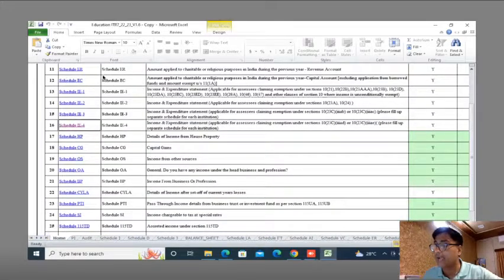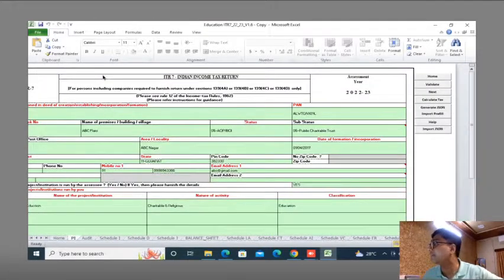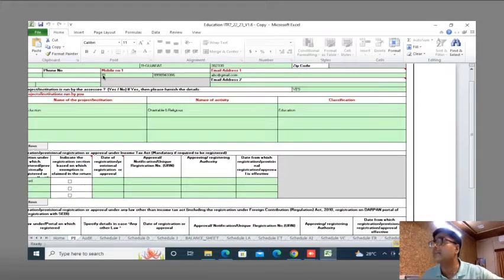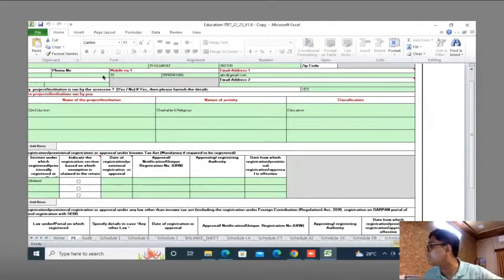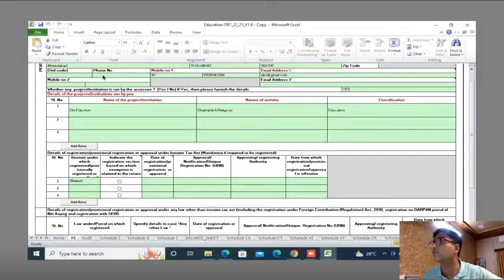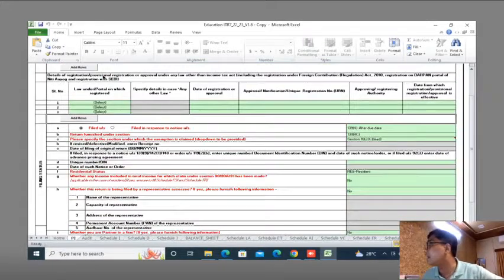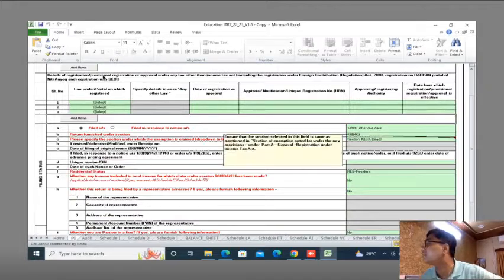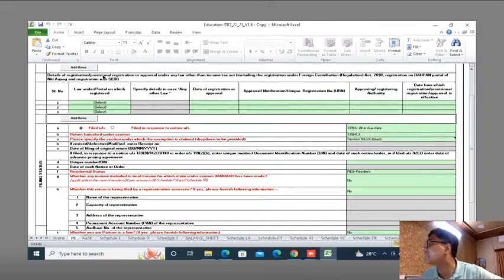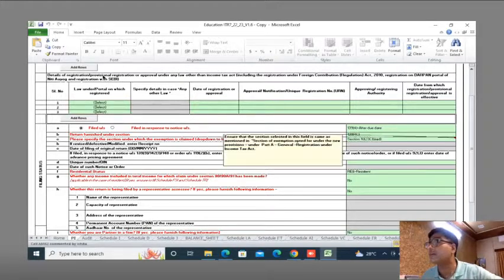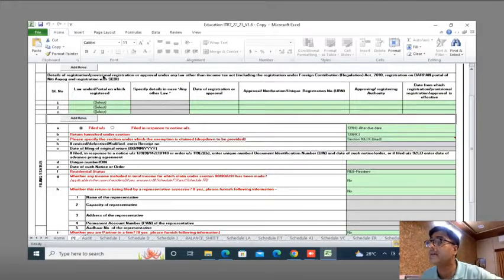So what I need to do is enter, of course, my basic details which I discussed with you. Here is the name of the educational institute that you can see. I have mentioned home education, that's the name of the school. Charitable and religious, within that, education. Here I have mentioned that section 139(4)(c) is the section that I need to mention, and here I need to mention 10(23C)(iiiad), the section which I have mentioned over here. You can see that in column number C. I have done this in column number C.